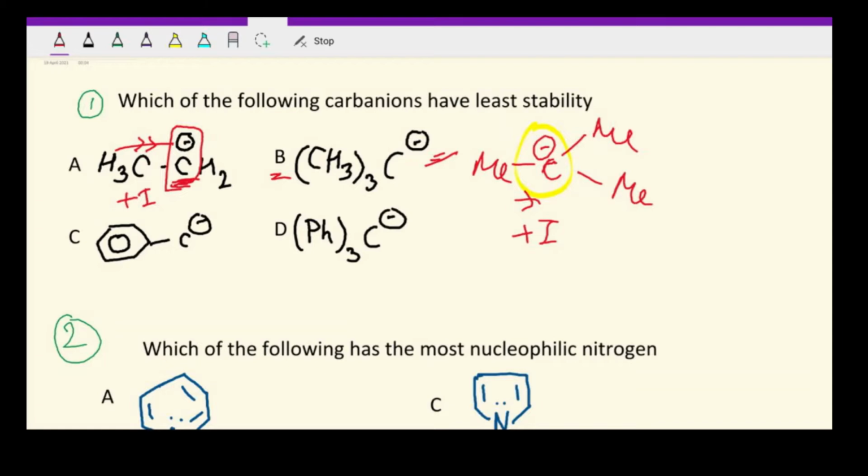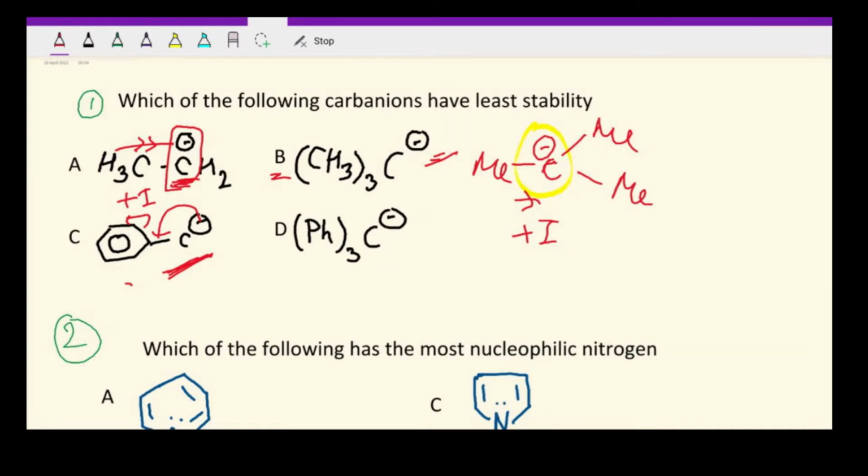Here we have been given this phenyl carbon ion. Okay, now here if you see, this negative charge can definitely delocalize over here. So this electron density जो इस carbon atom के ऊपर है, that has an opportunity to be delocalized, and hence it will be stabilized. So the electron density will be reduced, and hence this molecule can be stabilized via delocalization.